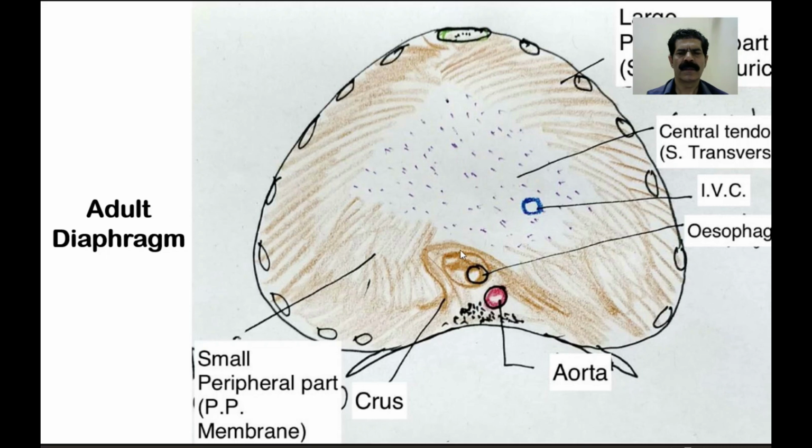while the esophagus lies around the dorsal mesentery, which is now absorbed around the dorsal side. So the esophagus is surrounded by the esophageal opening, which is formed by the fibers from the right crus of the diaphragm. And this part, which is the dorsal part of the diaphragm, laterally develops from the pleuroperitoneal membranes.